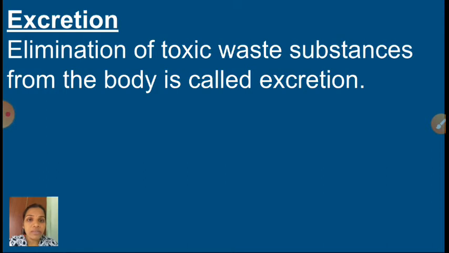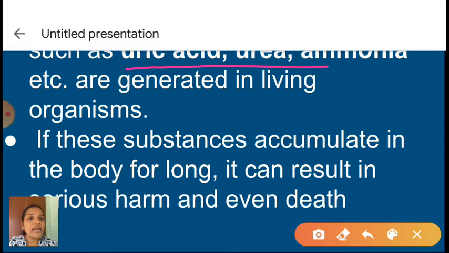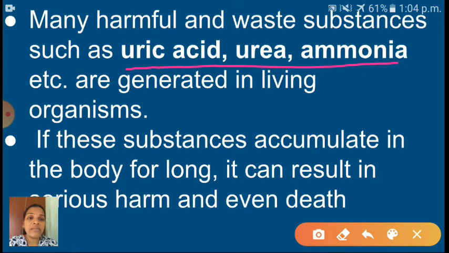How it is happening, we will see. Many harmful and waste substances such as urea, uric acid and ammonia etc. are generated in living organisms during metabolic activities and other biochemical processes. Which waste things here, children? Uric acid, urea and ammonia, like these products. If these substances accumulate in the body for long, what will happen? Already you know. Yes, it can result in serious harm, even death. It leads to a severe problem, sometimes to death also.